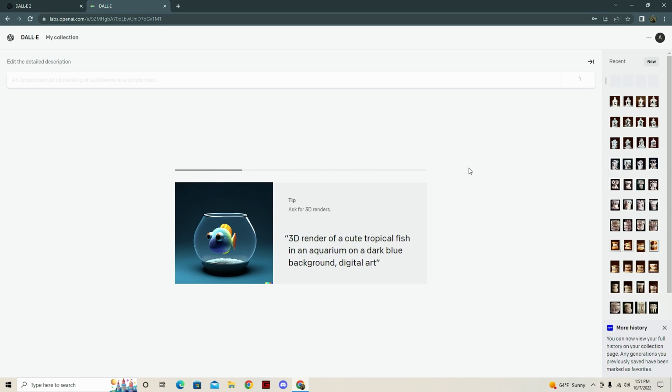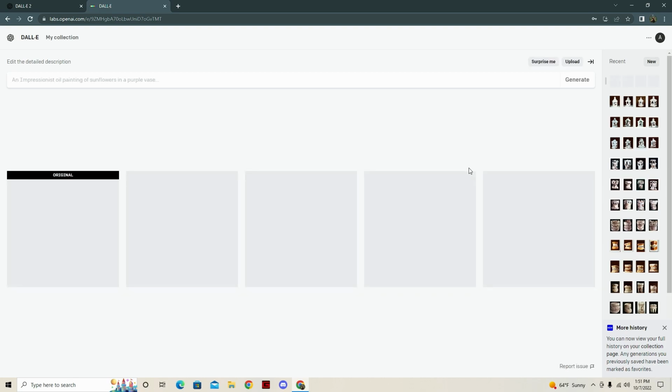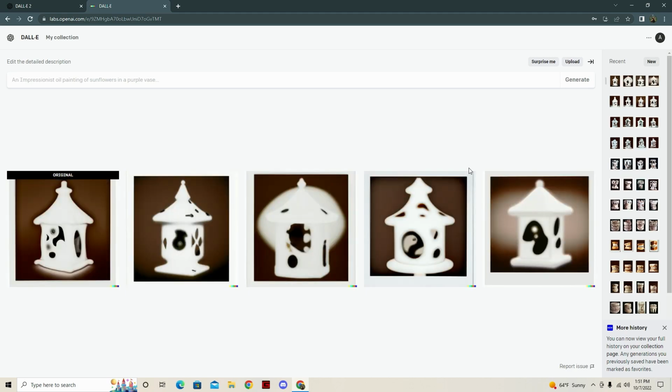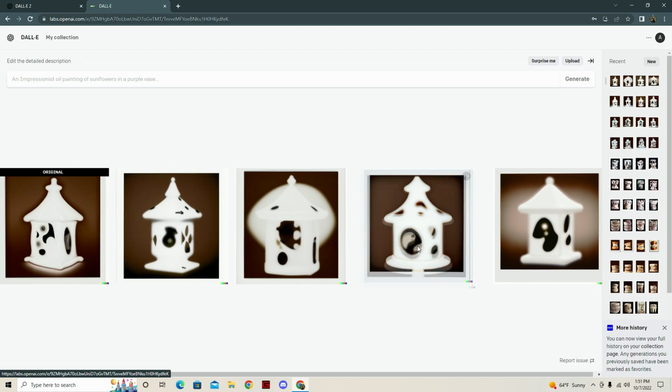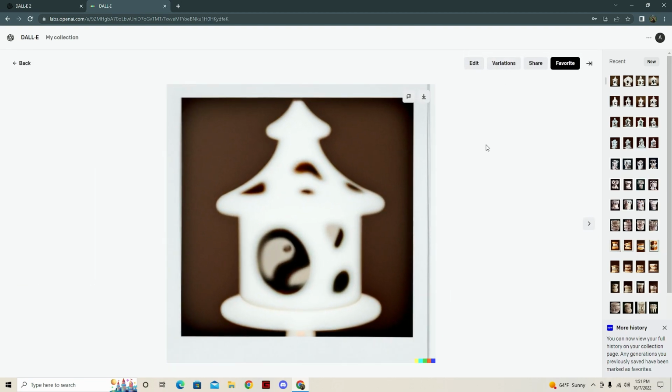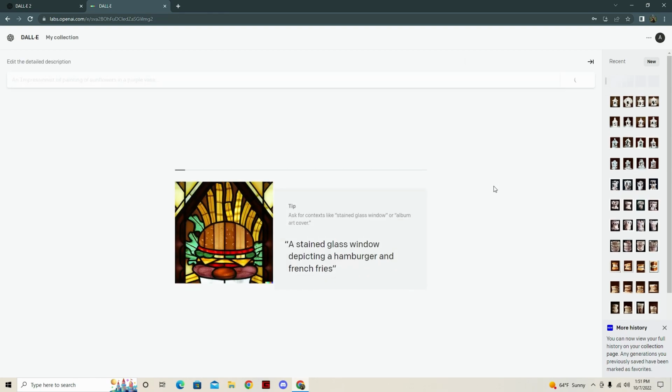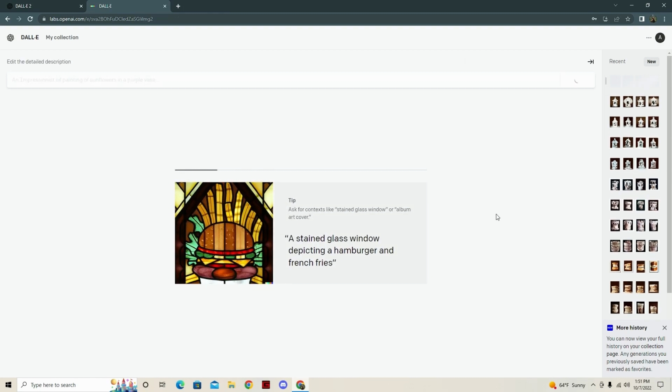See what we can pull out of the AI from this direction. Oh yeah. Okay. I'm seeing some birdhouse type structures. I think we'll go with this one, just because it's got a little fishy thing in the center. I think it was probably a little more blurry than the other ones.